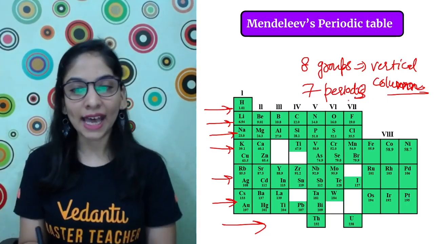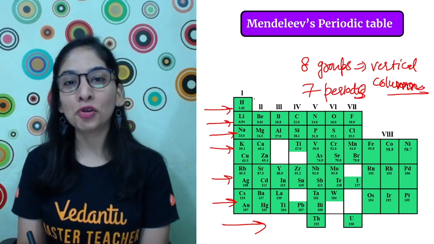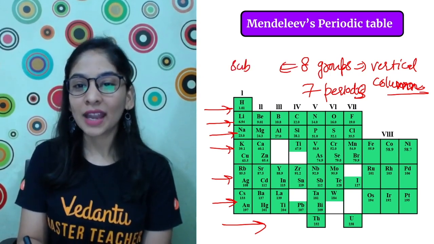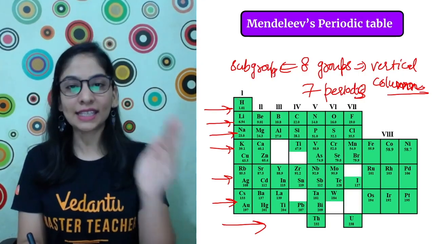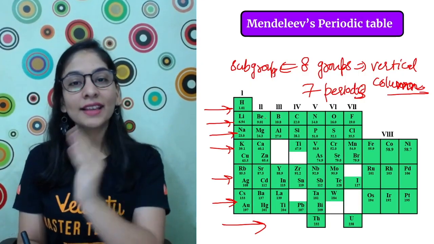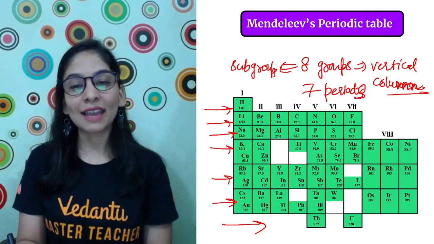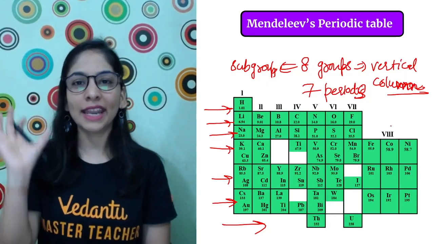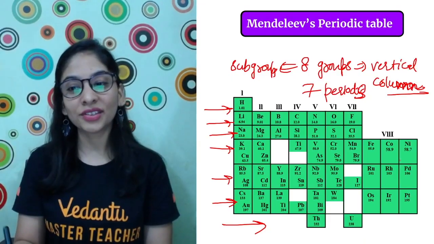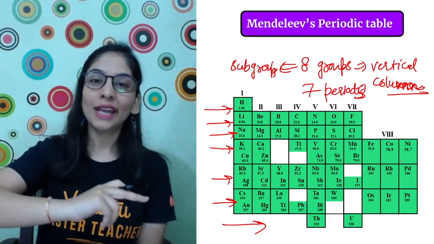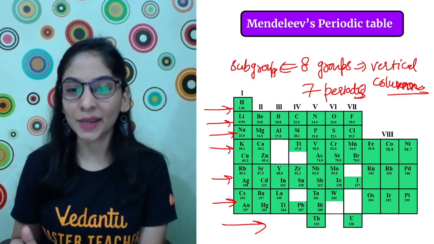And not only that, he divided my group into subgroups also. So every group has some subgroups also. Like first is divided into first A, second A, second B, third A, third B, fourth A, fourth B, seventh A, seventh B, and this is just the 8th group. The 8th group has 3 slots, so he made the same mistake again. Like Newland did the same, he also repeated.